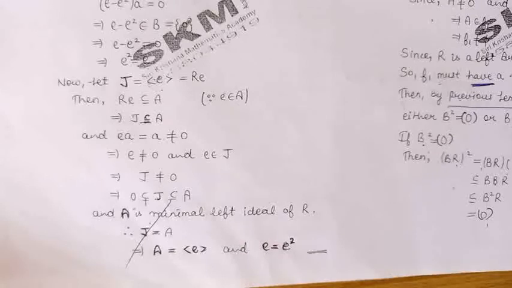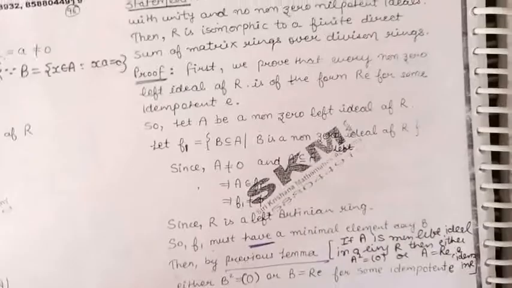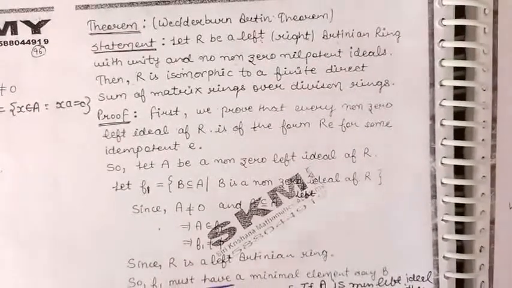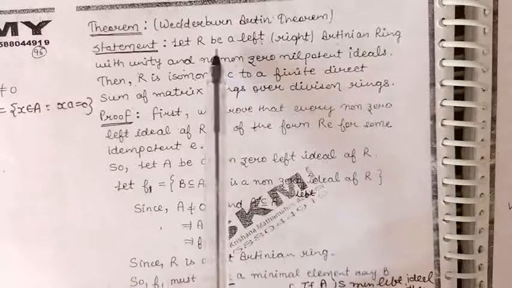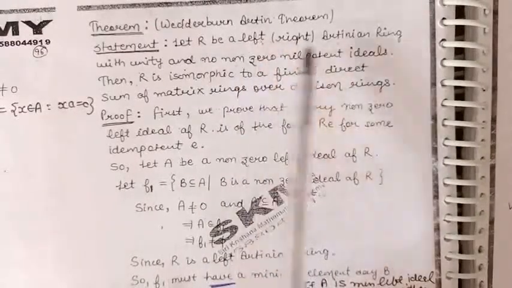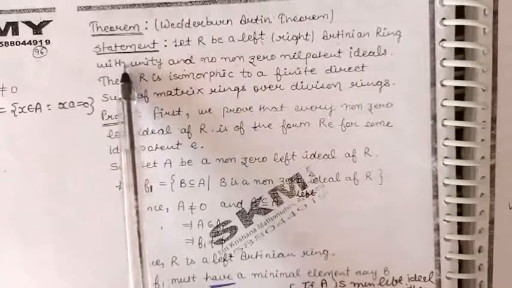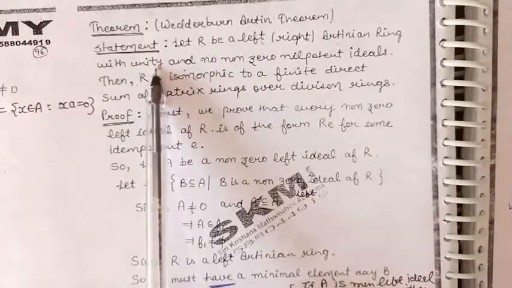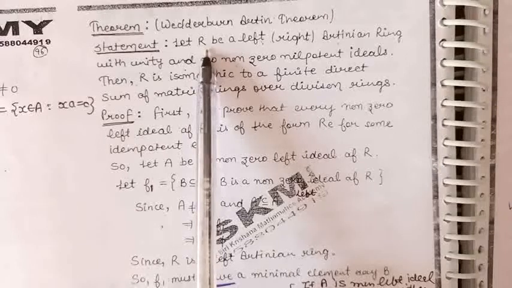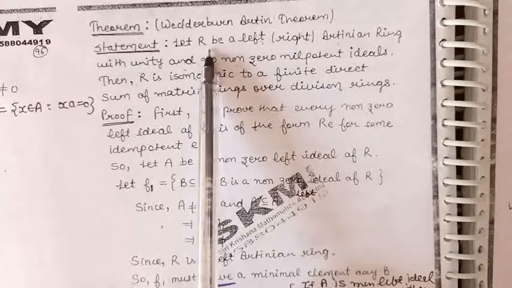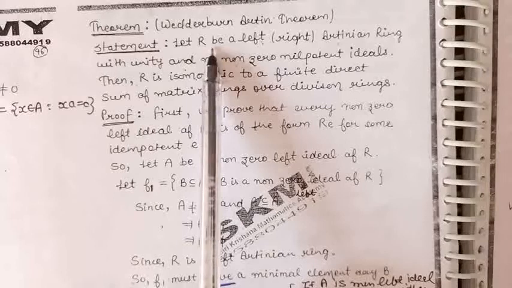Now let us turn towards our main theorem, the Wedderburn-Artin theorem. The statement of the theorem is: let R be a left Artinian ring with unity. We can consider this ring R to be right Artinian also, but here we will consider it as a left Artinian ring with unity.